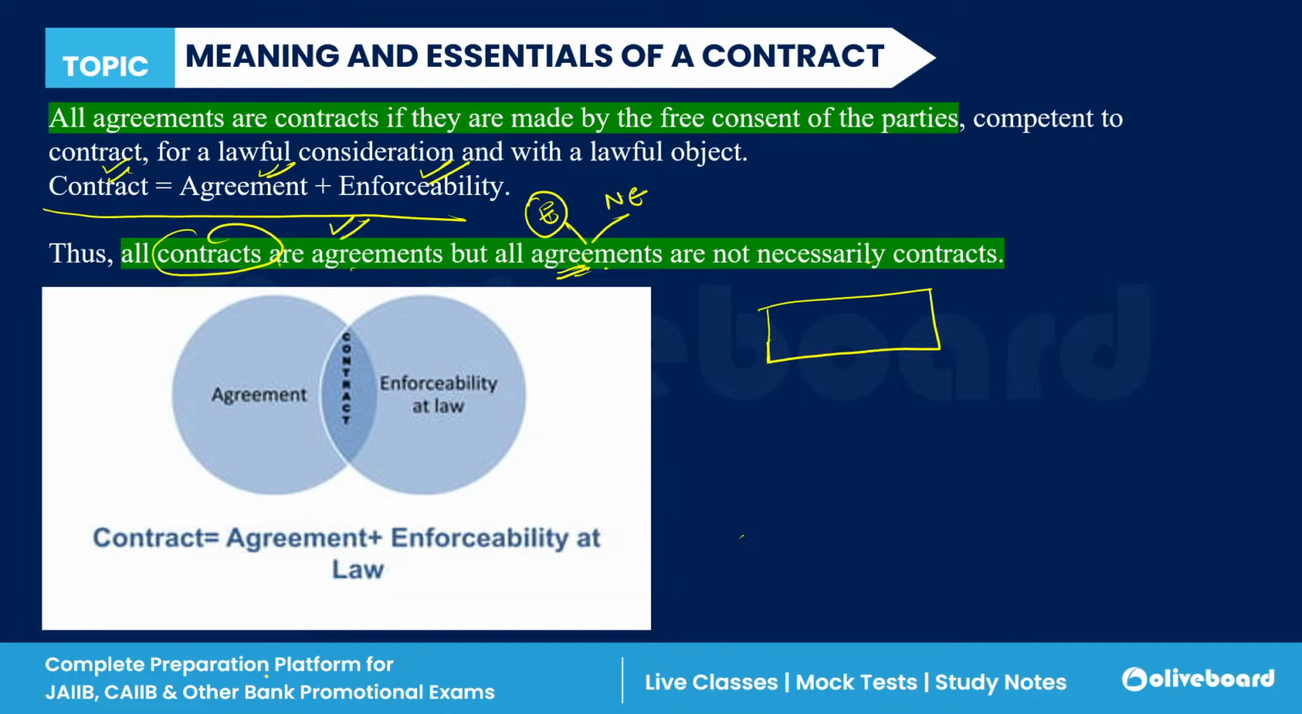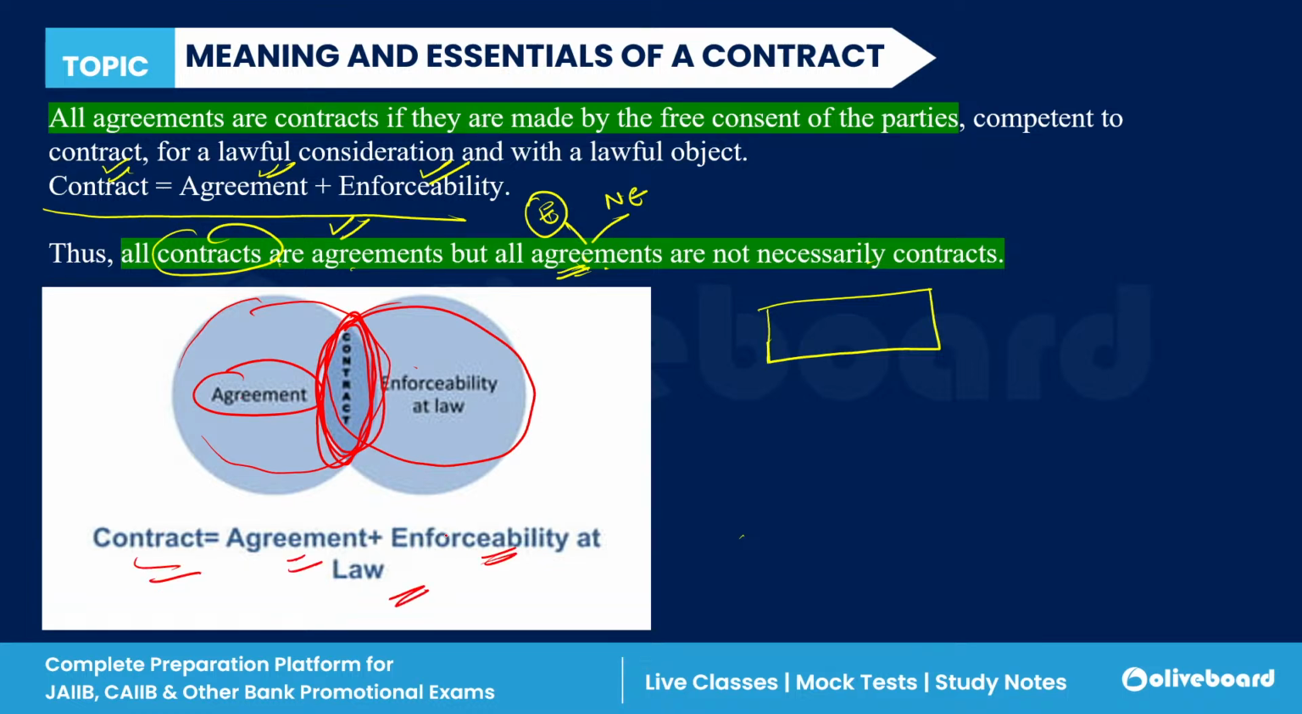So if we talk about this figure, this is very important. Just see this. This is an agreement, and this is enforceability by law. So when agreement and enforceability intersect, these are considered as the contract, right? So contracts are those agreements which are enforceable by law.